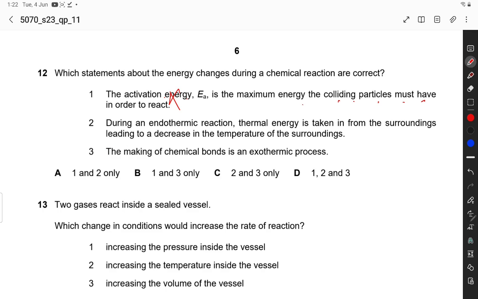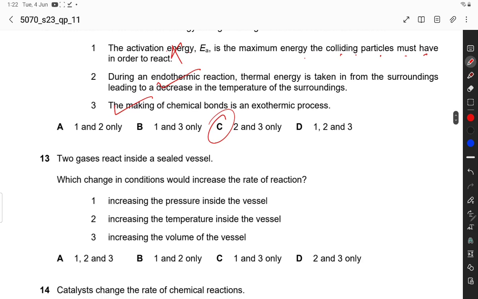During endothermic reaction, thermal energy is taken in from the surroundings, leading to a decrease in the temperature of the surroundings. Yes, this is correct. And forming bonds during the chemical reaction is an exothermic reaction. So this is also correct. So C option is correct.